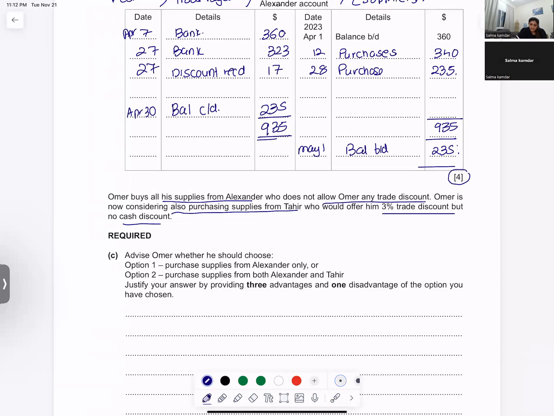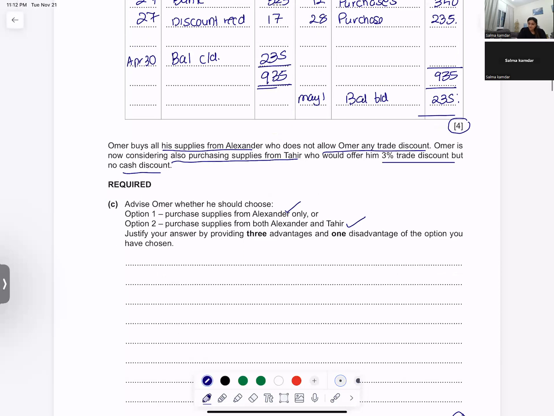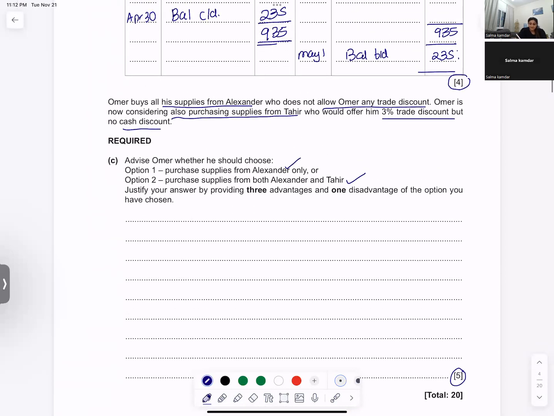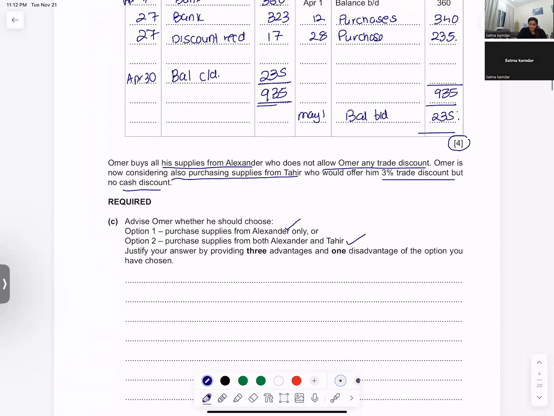Advise Umar whether he should purchase his supplies from Alexander or purchase from both Alexander and Tahir. So you have option 1 that you buy from Alexander only, and option 2 that you buy from Alexander and Tahir both.